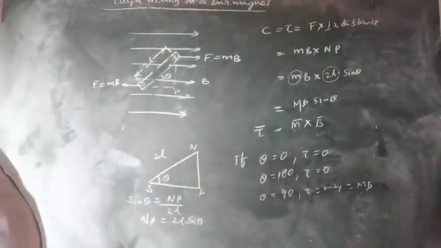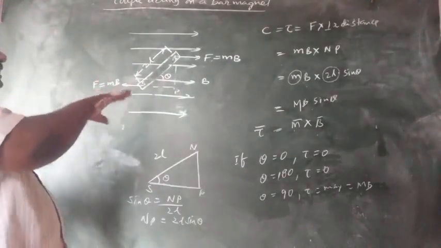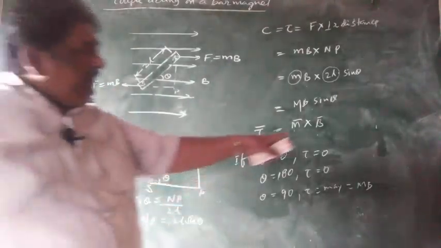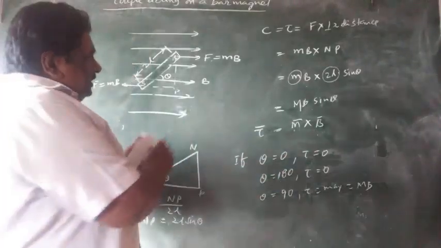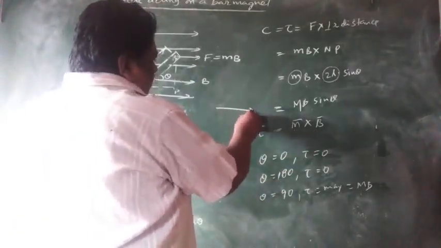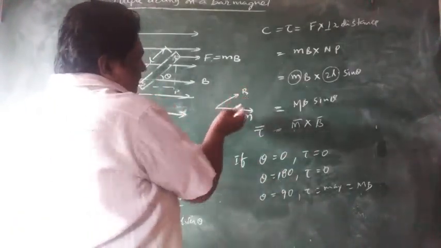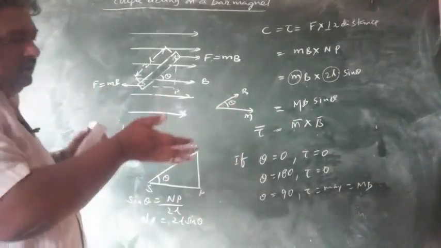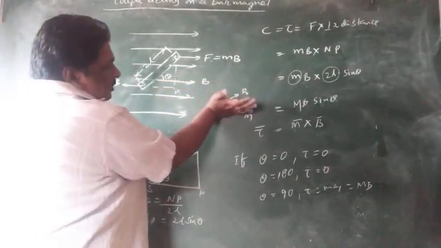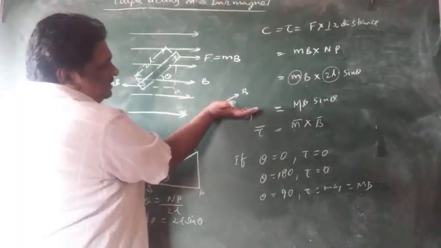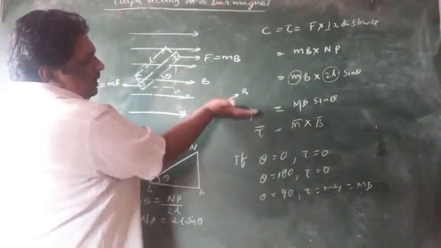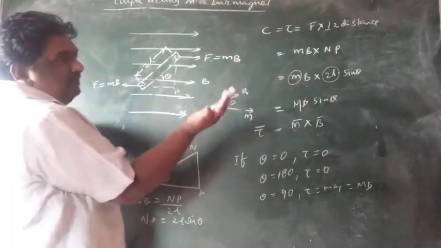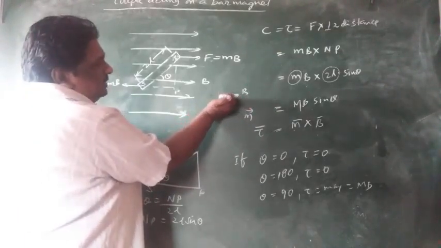Next, it is rotated towards the B direction. So one vector is in this direction, one vector is in this direction. Theta is the angle between them. We have to place your wrist exactly at the M center and rotate these fingers towards the B direction.